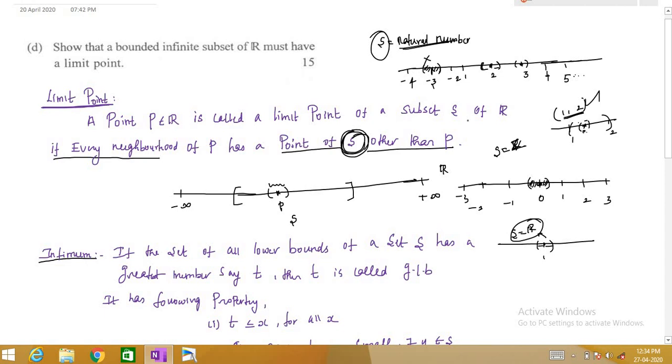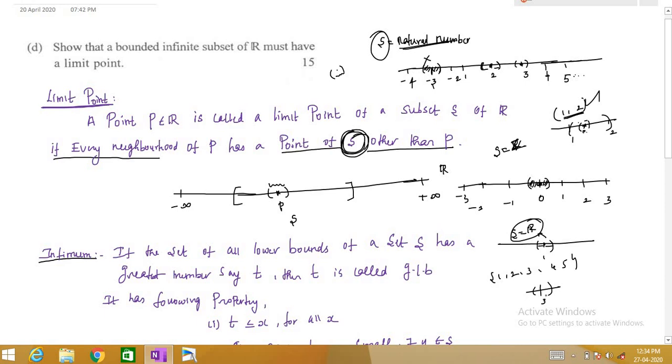So limit point is very important. If you want to say a point is a limit point, you take a small neighborhood, and if this neighborhood contains a point of S other than P, then that point is called a limit point. There can be infinitely many limit points. If S is equal to R, then every point is a limit point. And the important result is that a finite set has no limit point. So let us say our set is 1, 2, 3, 4, 5. If I want to say 3 is a limit point, you take a small neighborhood of that P.